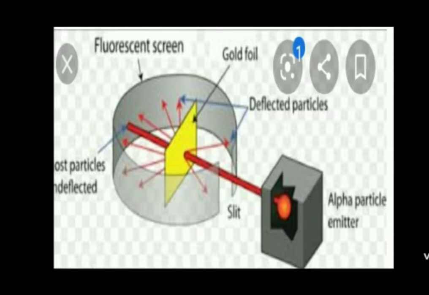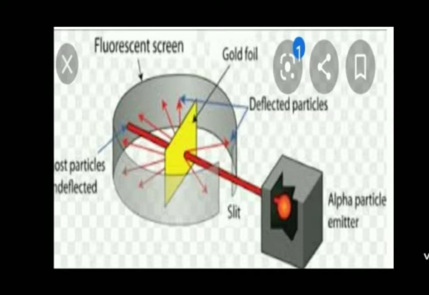From these experiments, he concluded that positively charged nucleons are at the center of an atom, and the entire mass of an atom is concentrated in the nucleus. Negatively charged particles, that is electrons, revolve around the nucleus. The total negative charge of electrons is equal to the positive charge on the nucleus.